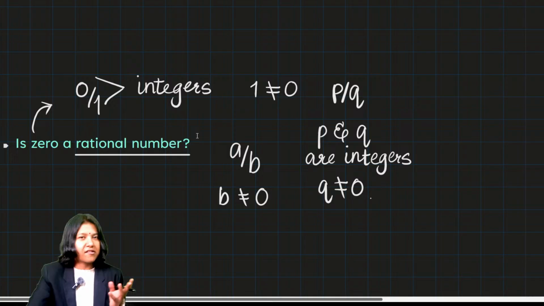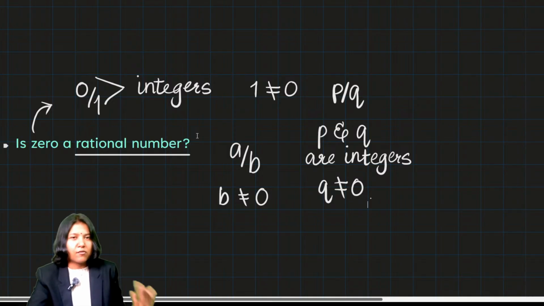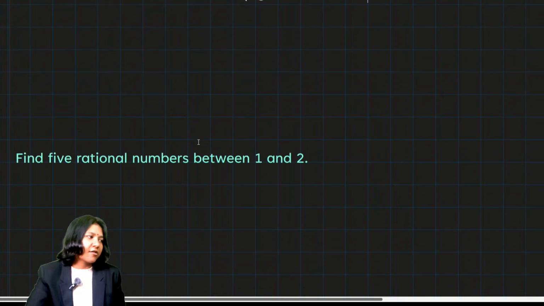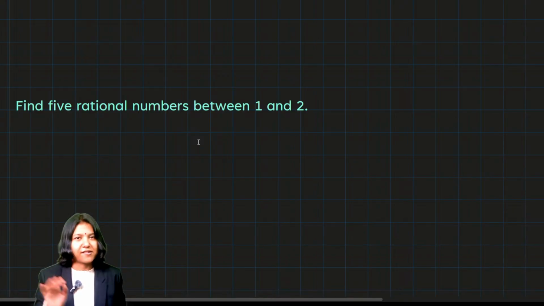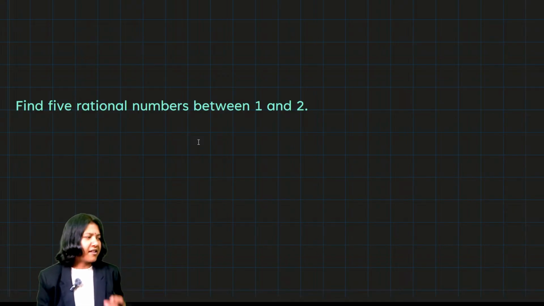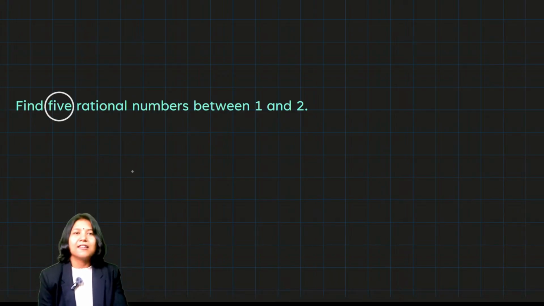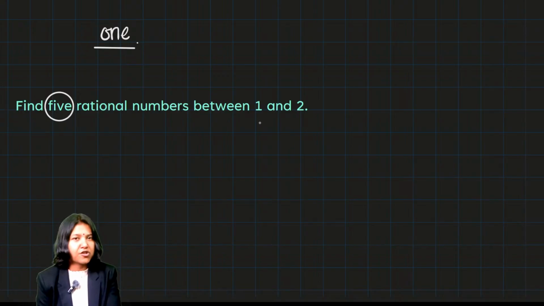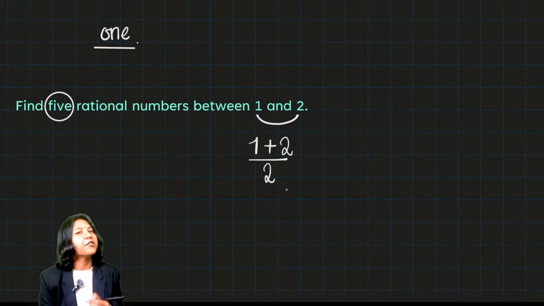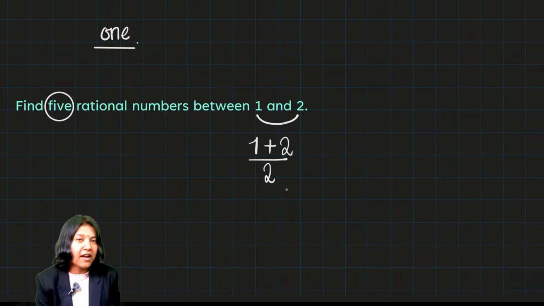Now, apart from justifying statements and figuring out whether something is a rational number or not, there are questions which talk about finding rational numbers between two given rational numbers. Okay, and there is a specific way we can approach questions like this depending on how many numbers you want to find. Let's say the question was asking you to find one rational number. To find one rational number, you would just find the average of the two. Finding the average would be just to add them up, 1 and 2 added up together, divided by 2. That is how you could find the number lying between the two values.